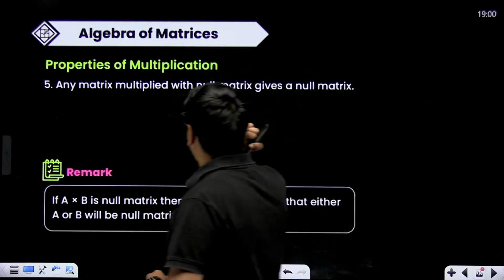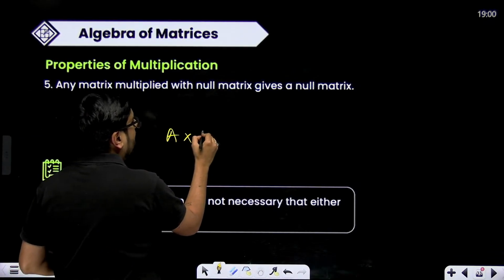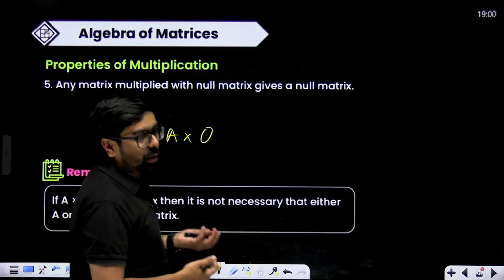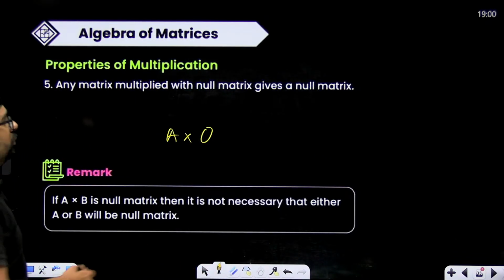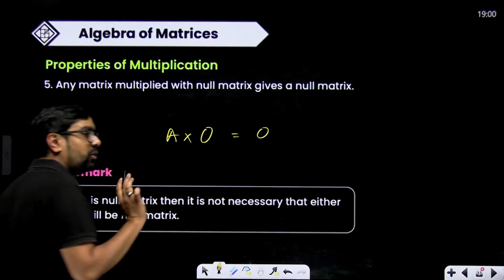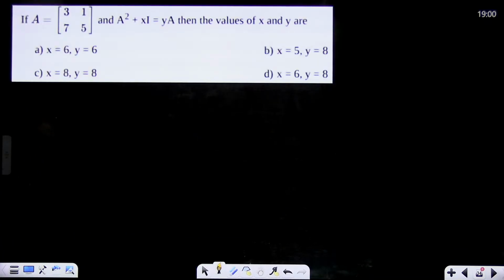Properties. Any matrix multiplied with a null matrix gives a null matrix. So if you multiply any matrix with 0 of the same order or a square null matrix, then it will give you a null matrix only. You will get a 0. That means a null matrix. 0 over here, O means null matrix. In some books they use 0 and in some books they use the font O.